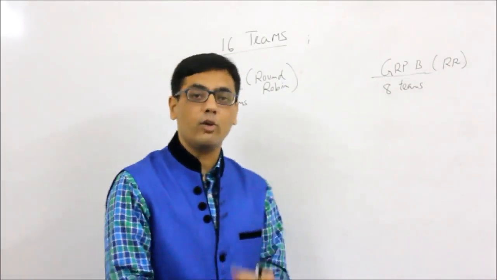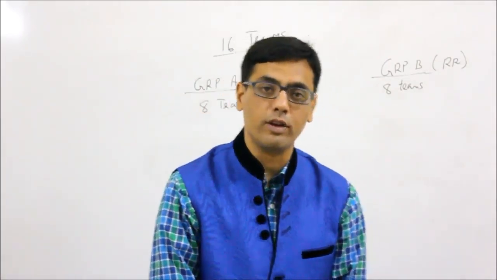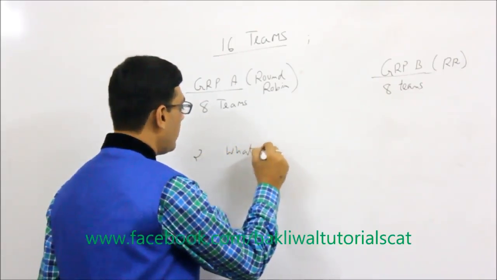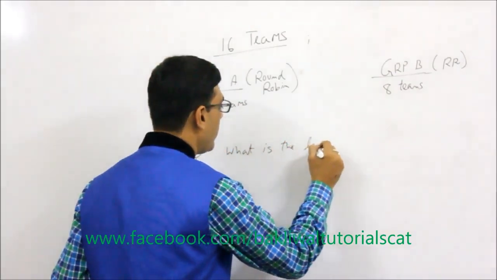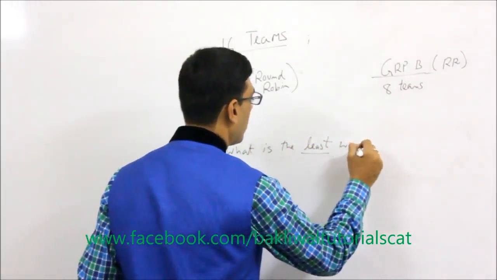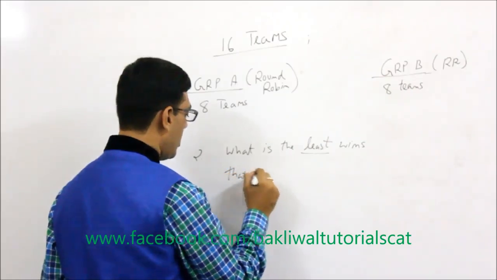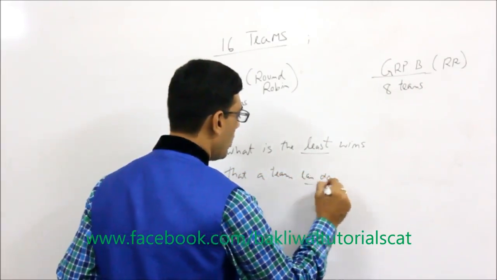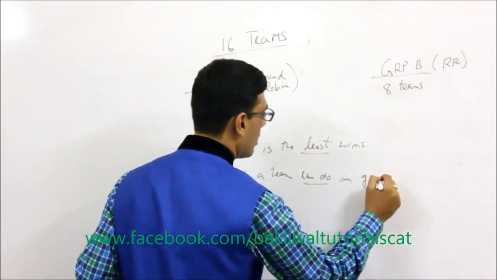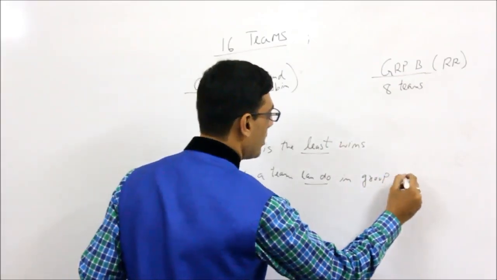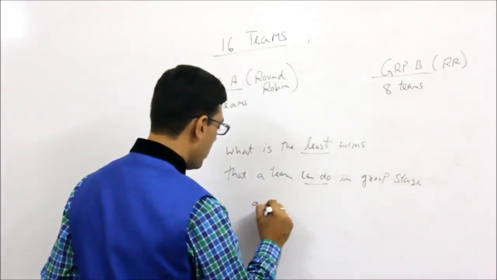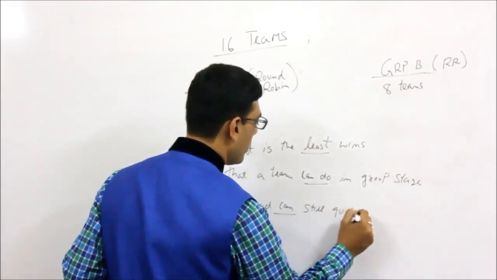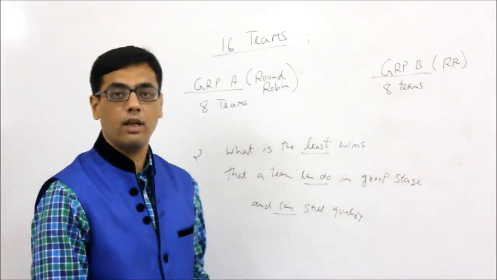So let's take the second question in the same scenario. Then we will stop for the day. So the second question is, what is the least number of wins that a team can have in the group stage, basically the round robin stage, and can still qualify for the quarterfinals?